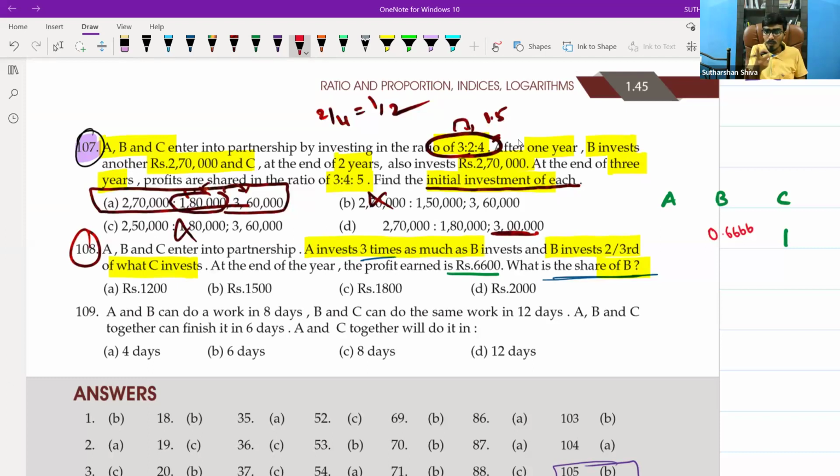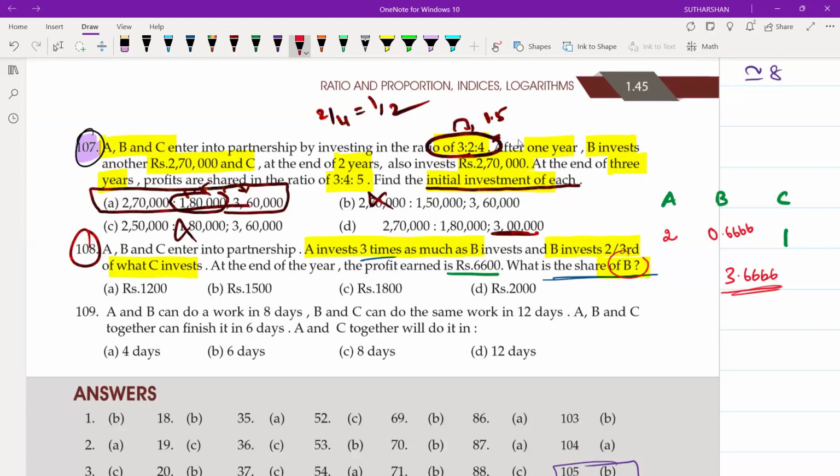So from that, what is A investing? 3 times, multiply by 3. What have you got? 1.998. So shall we take it as 2? Fine, let it be. Calculate everything. It is nothing but 3.6666 total.